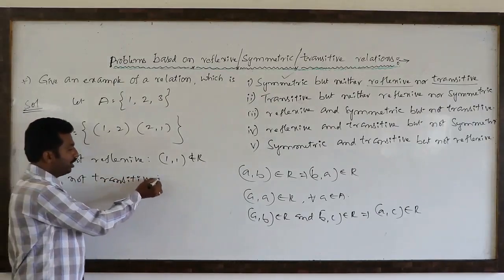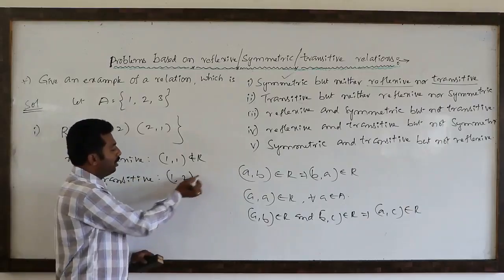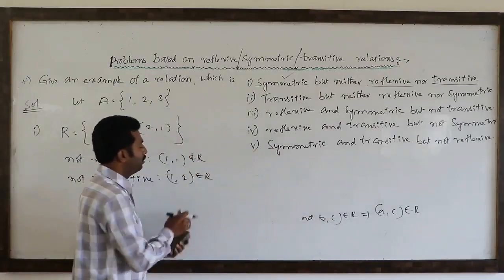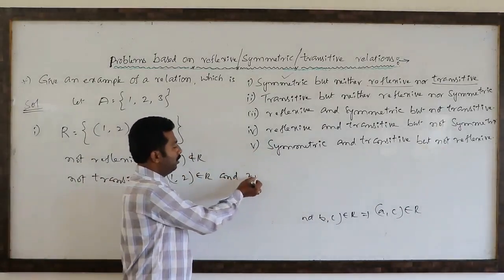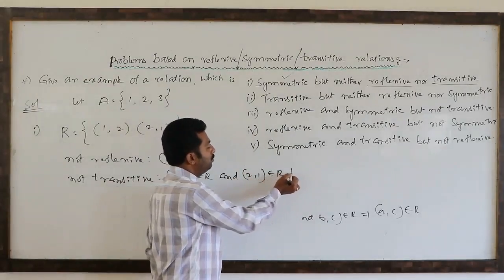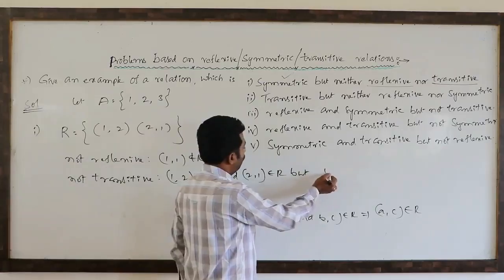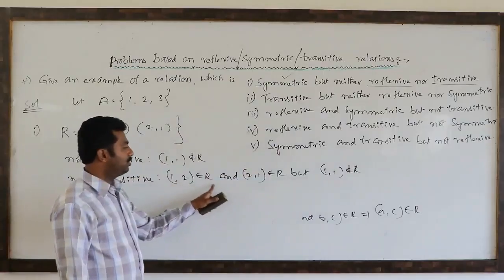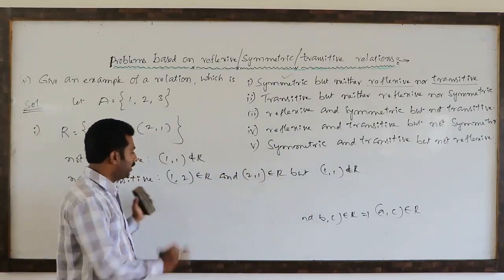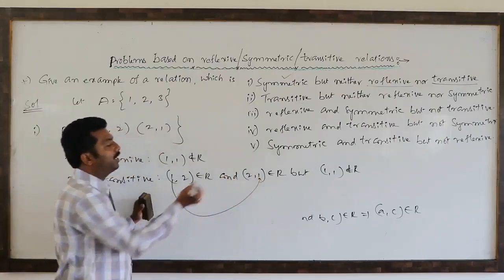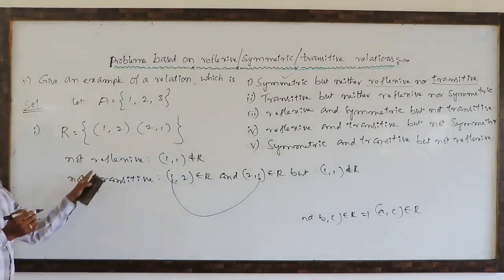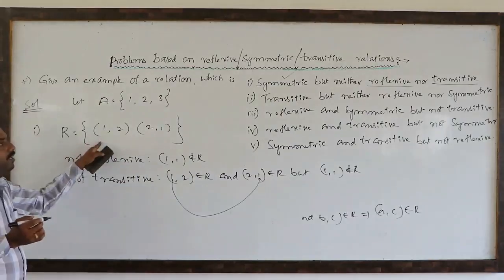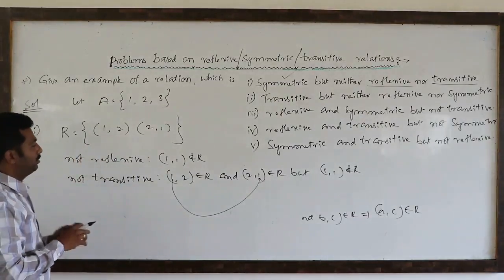Because (1, 2) belongs to capital R and (2, 1) also belongs to capital R, but (1, 1) does not belong to capital R. See, (a, b) belongs to capital R, (b, c) belongs to capital R, but (a, c) is not in capital R. Therefore, capital R is not transitive, which is clearly symmetric. So this relation is symmetric but neither reflexive nor transitive. Next.